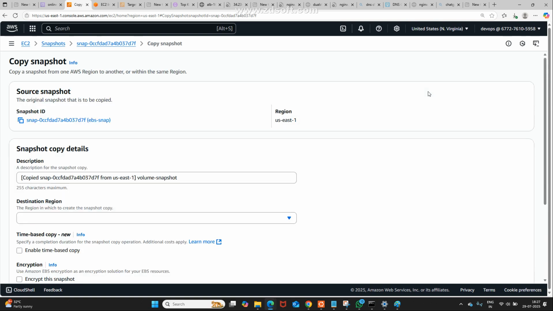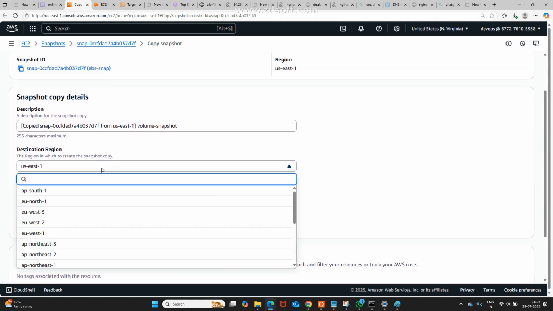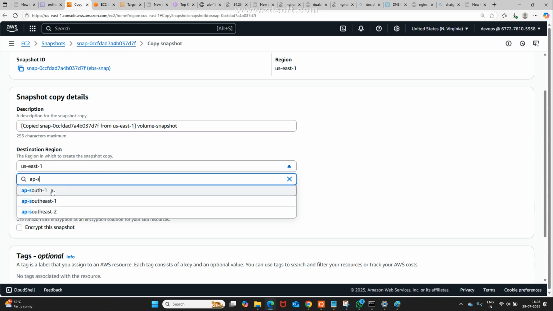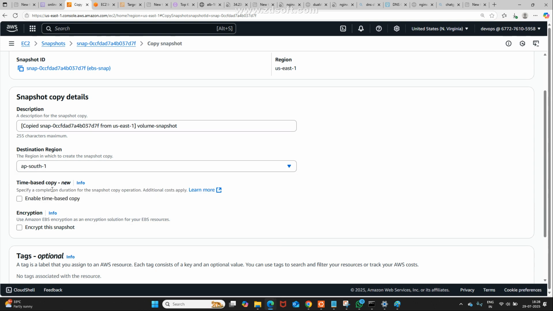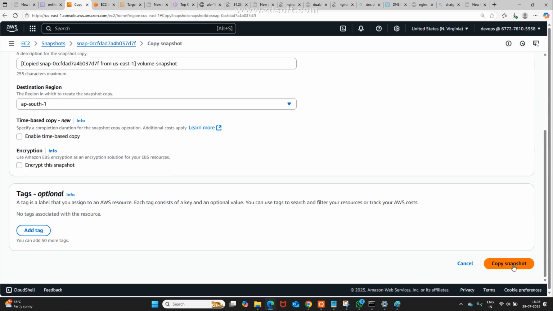See, once I copy, it may ask where you want to copy. The description, leave it there. It may ask where you want to copy, there is US East. Now I am going to select AP South. See, AP South one only, right? Now, anyone facing any difficulty, click on copy snapshot. Again, it will take 1 minute or 2 minutes.